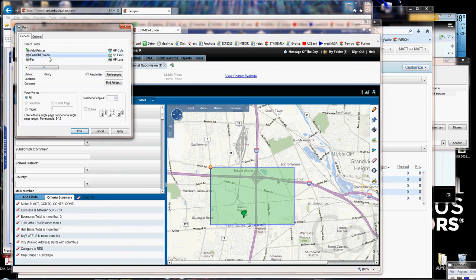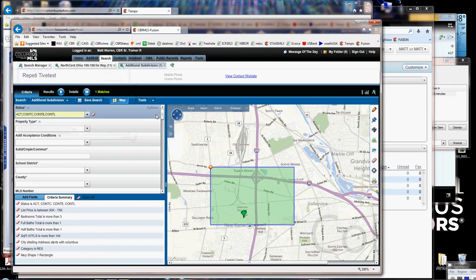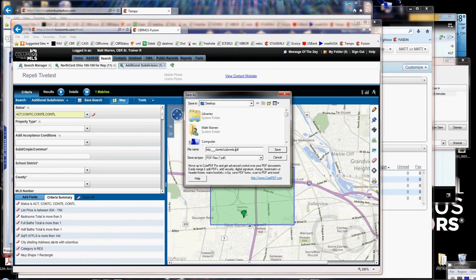And if I create a PDF of it, again, I'm going to want to name this so I know which contact it was attached to. Now it's going to create the PDF right now. And I'm going to call this, look at that name, I need to give it a name. We're going to call this Repetitive Test. That's the name of my client right up here at the left-hand corner, and there's the name of the search right there, additional subdivisions.